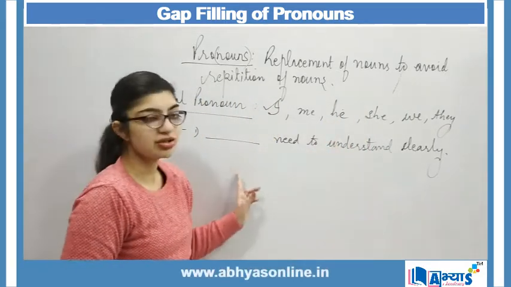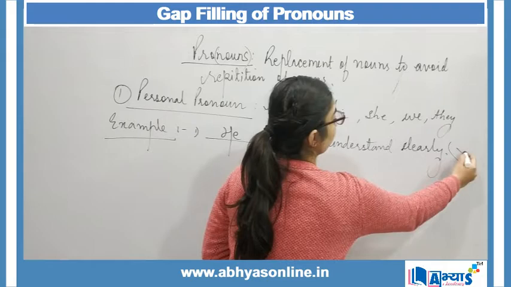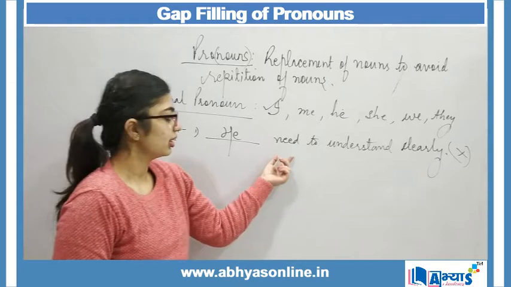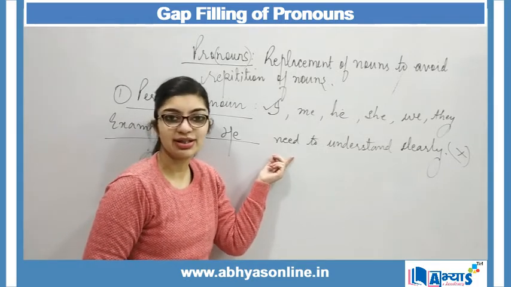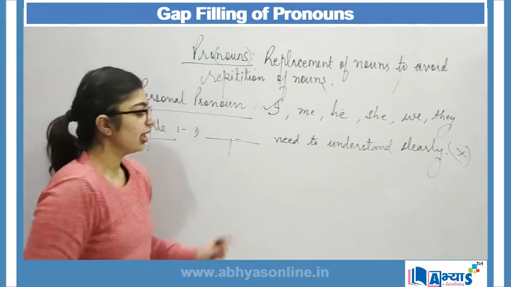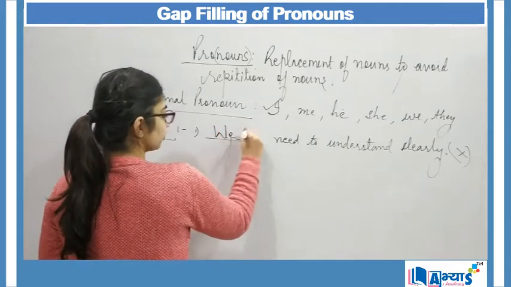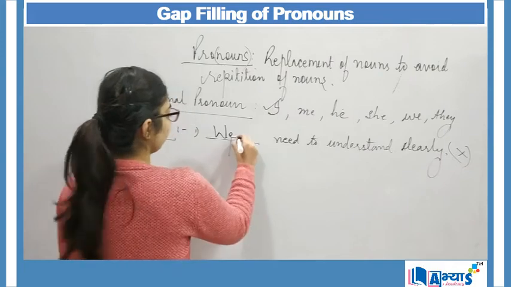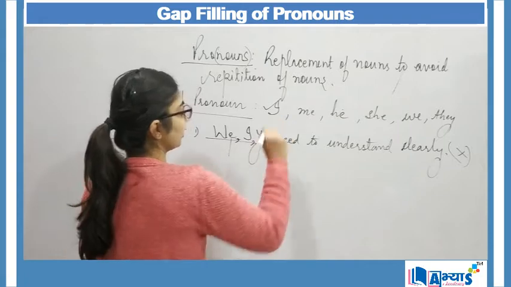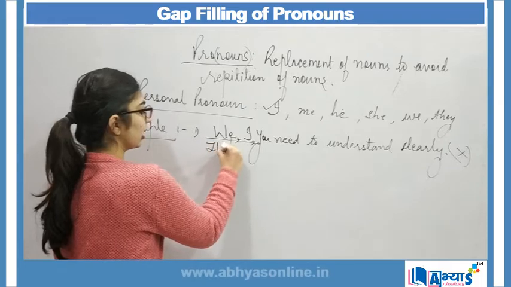When I say he need to understand clearly, if I place the word he over here, my sentence will be wrong, because he is singular. For singular, there will not be the word need. Instead, I will be using the word needs. So here I will not place he. Similarly, I will not place she. Yes, we can place we. We need to understand clearly. I need to understand clearly. You need to understand clearly. These are some of the examples, or we can say they need to understand clearly.